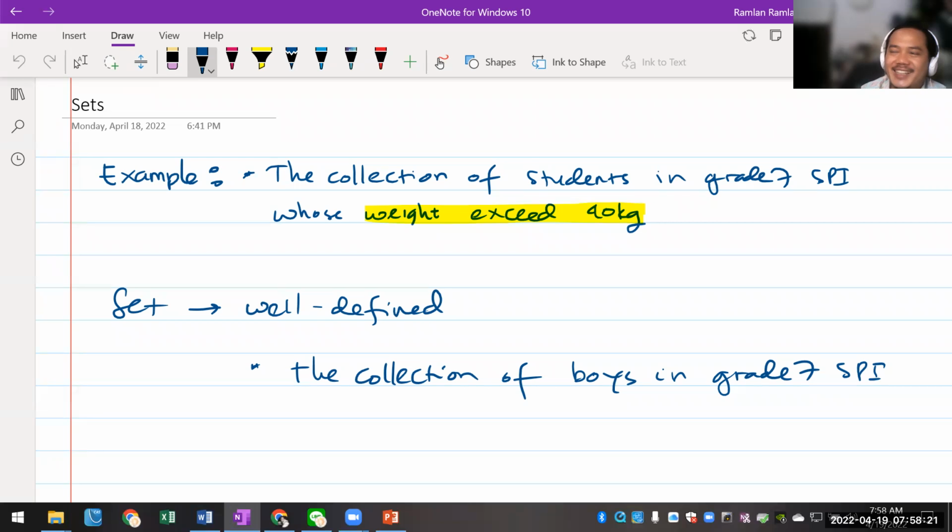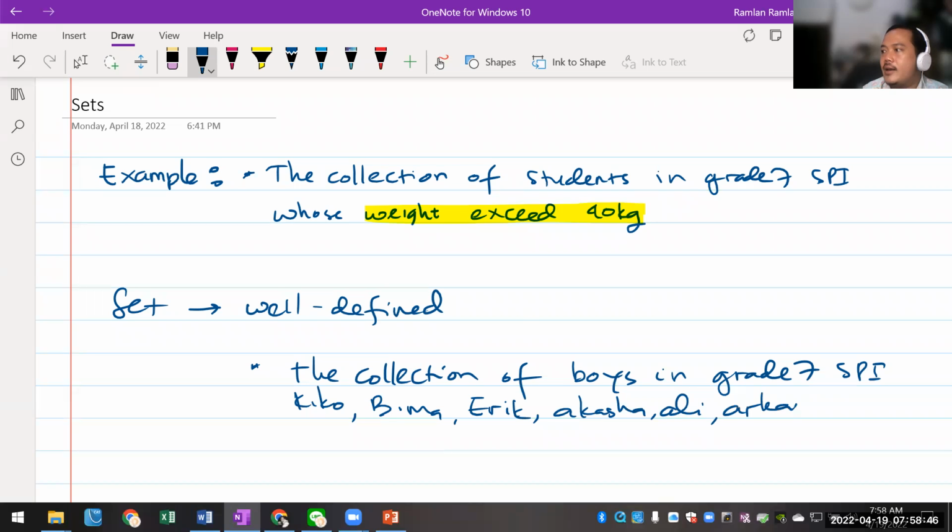Everything is clear. You know who the boys are here, right? Oh yes, okay. So if I write this down, it's very clear. I'm going to say that we have Kiko, we have Bima, and then we have Eric, and then we have Akasha, and then we have Ali, and then we have Arkan, right?